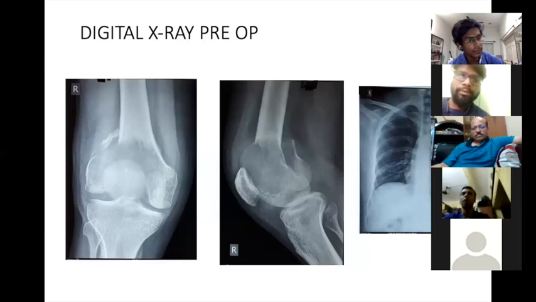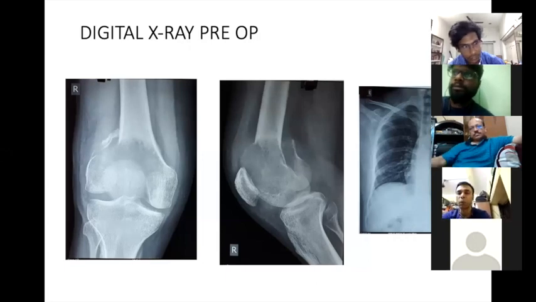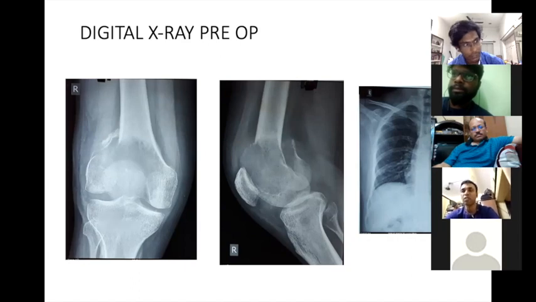Number two, in difficult resection areas, like in close proximity to the common peroneal nerve, if there is a lesion in the proximal fibula, or a proximal radius in close vicinity to the PIN, then we can give denosumab, so that the plane of dissection is easier and there is less chance of nerve injury or neuropraxia. These are number two.